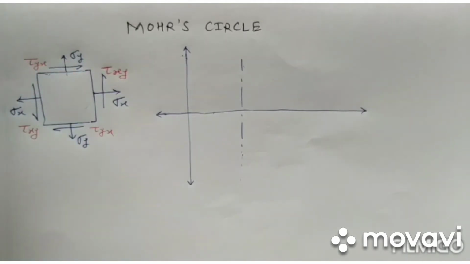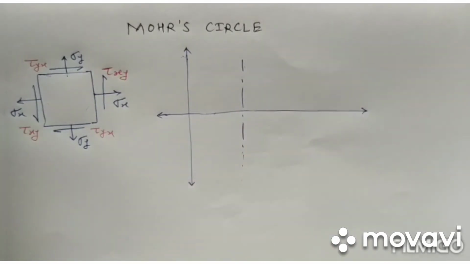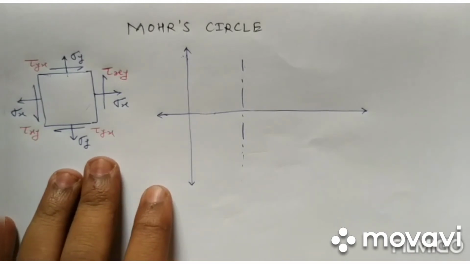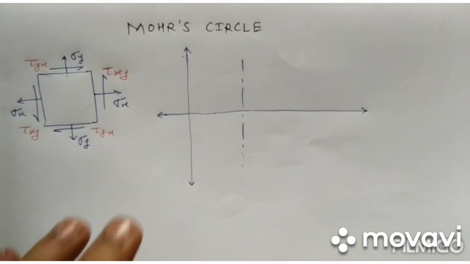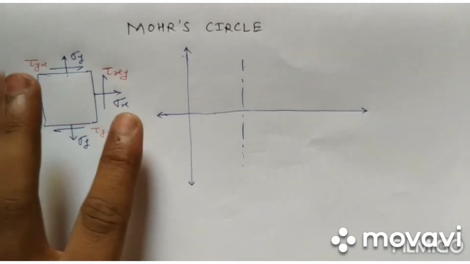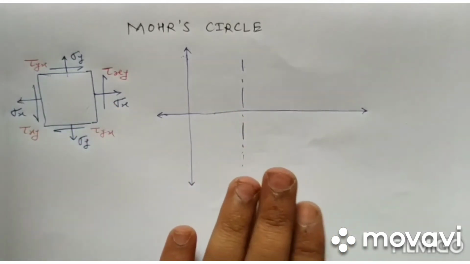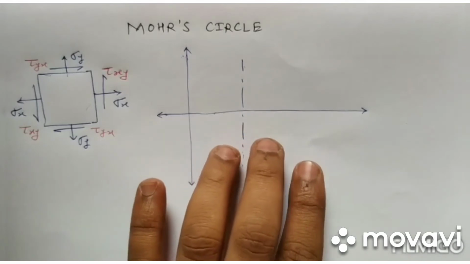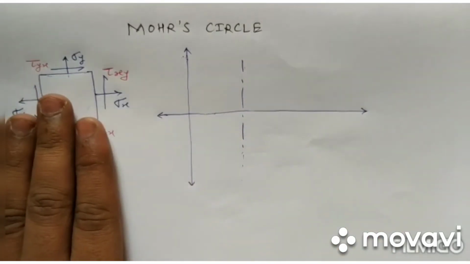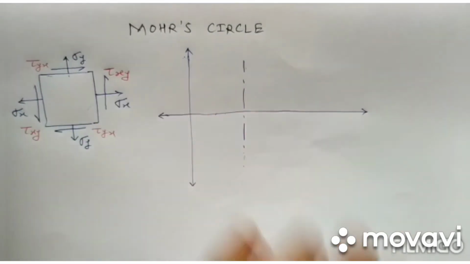So all these stresses are acting on a body, so we have to represent this on a 2D plane. Now here a very important and basic thing that we have to consider is that for each stress which we are representing on the Mohr circle, the angle is half in the practical case. When we draw the circle you will understand this more clearly, but this is a very important thing in the representation of Mohr circle. So first we will decide our sign conventions.